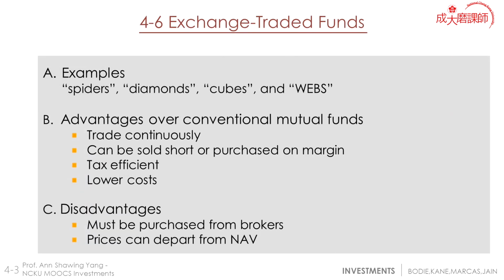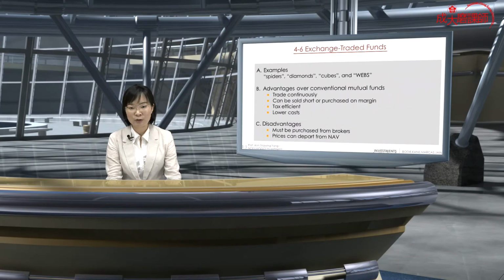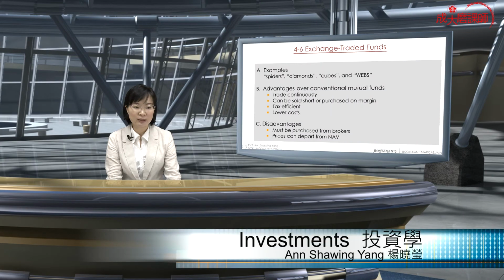Now, how about exchange traded funds? Let's take a look. We have some examples: spiders, diamonds, cubes, and webs. They have different names for easy identification and memorization by investors, so we know what spider represents, what diamond represents, cubes and webs. These are mostly offered by investment banks or investment companies, which have these specialized ETF products for investors to choose from.